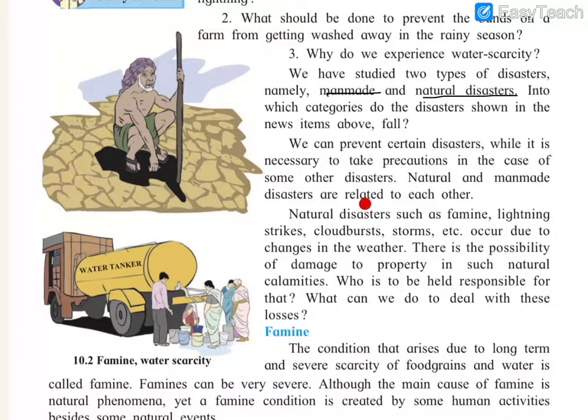Natural and man-made disasters are related to each other. Natural disasters such as famine, lightning strikes, cold burst, storms, etc. occur due to the changes in the weather. So the natural disasters like lightning strikes, storms, these all occur due to changes in the weather. So there is a possibility of damage to property in such natural calamity. So property means buildings, fields, farms, lands, all this can be destroyed in a natural calamity, means disaster.